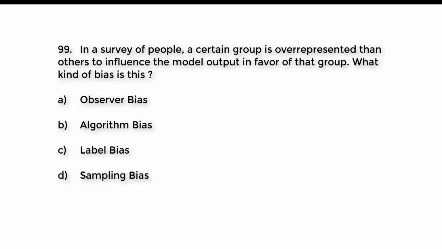Question number 99. In a survey of people, a certain group is overrepresented compared to others to influence the model output in favor of that group. What kind of bias is this? A. Observer bias. B. Algorithm bias. C. Label bias. D. Sampling bias. Try to guess the right answer. And the right answer is option D. Sampling bias.